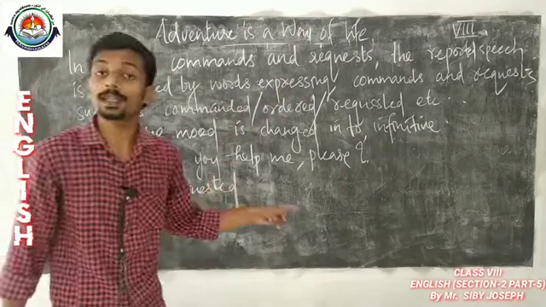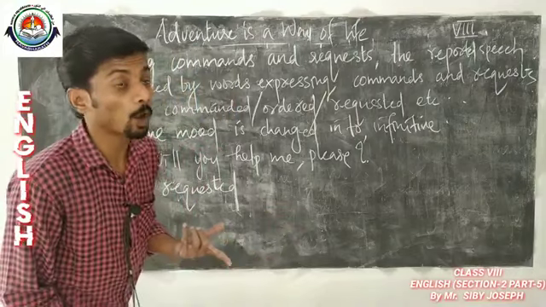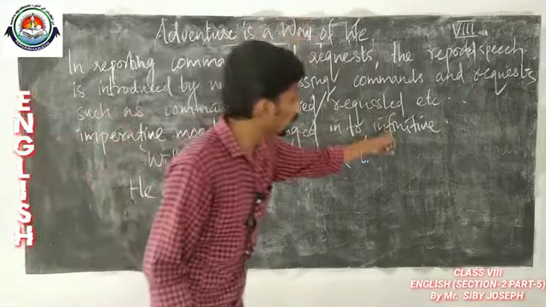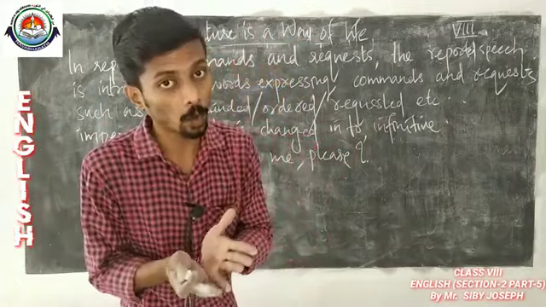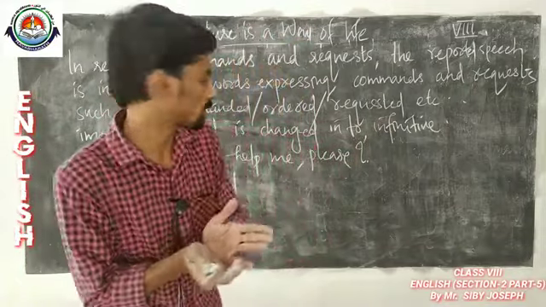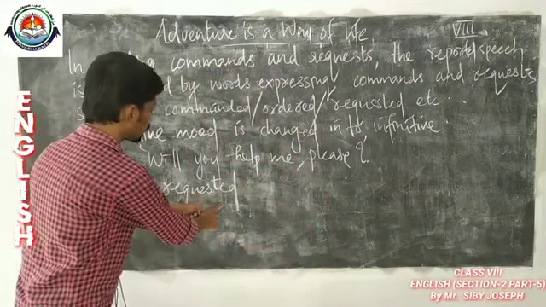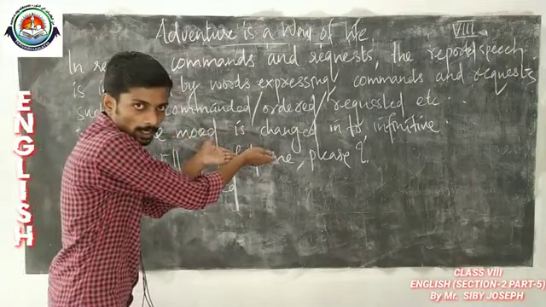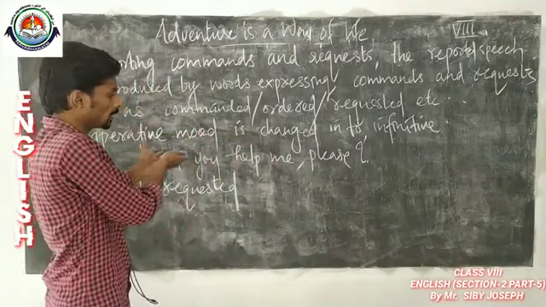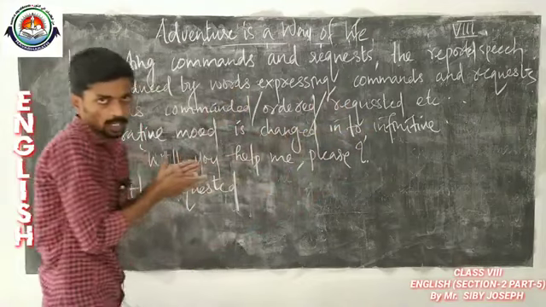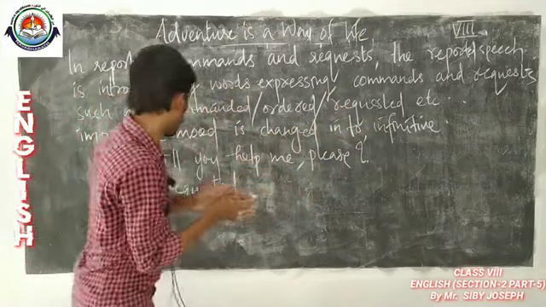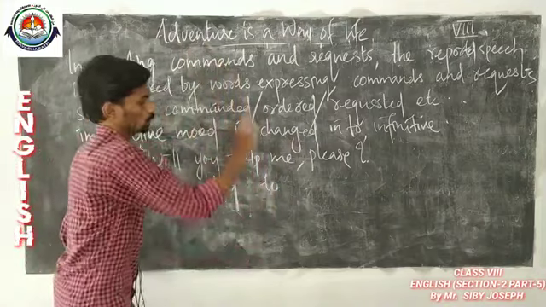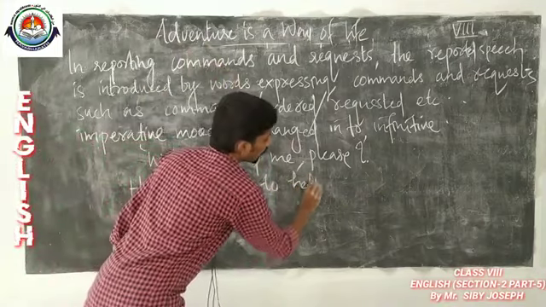He requested. Will you help me? Actually, in which form? Imperative form, and this will be changed into infinitive form. Infinitive form means to plus verb form. So, he requested. This imperative mood will be cut, and we have to change it into infinitive mood. Infinitive mood means to plus verb form. So, he requested to help.